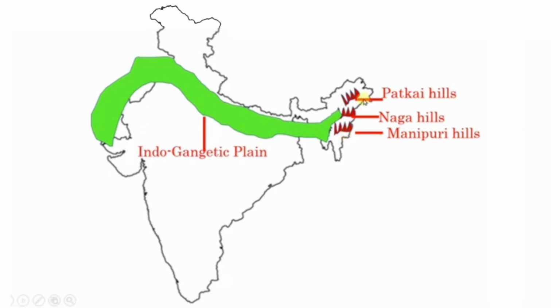This map indicates green color indicates Indo-Gangetic plains. Here Patkai hills in Arunachal Pradesh and Assam, Naga hills in Nagaland, Manipuri hills in Manipur.